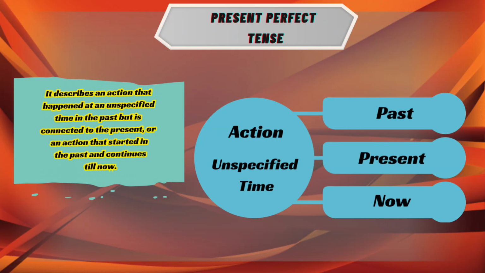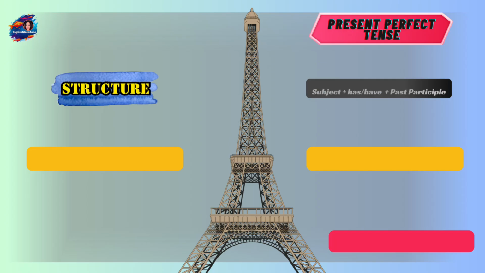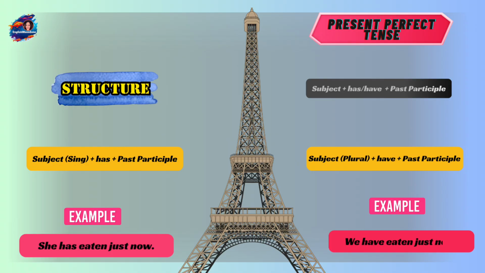Now, when do we use present perfect tense? When we are talking about some unspecified time, when we are talking about an action which has taken place in an unspecified time. So the action has started in the past and it continues even till now. The time is not mentioned. We do not have to mention the time when we are talking about the present perfect tense.